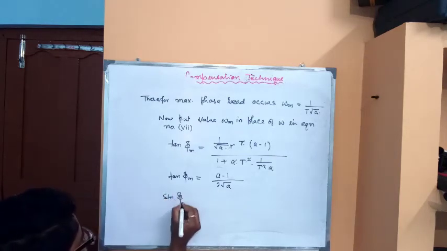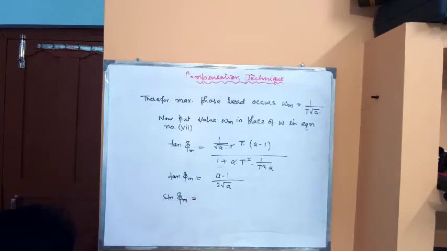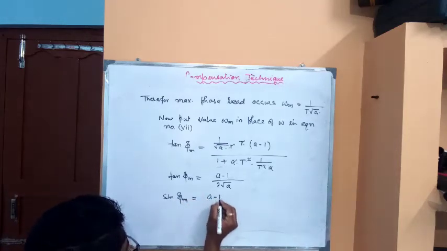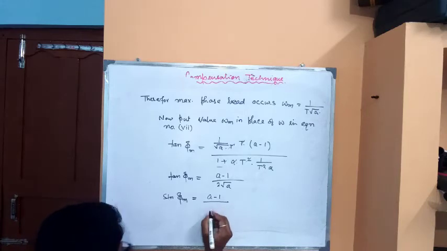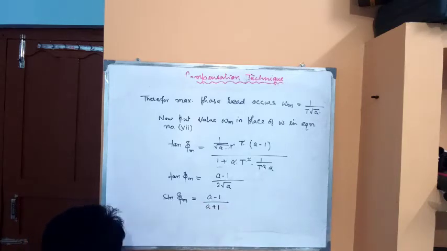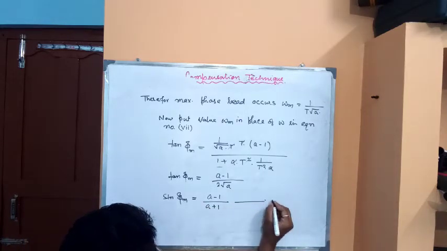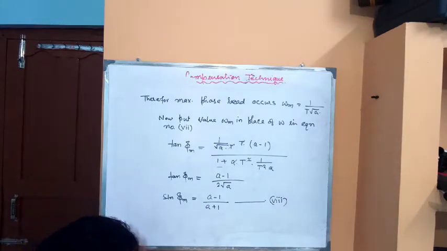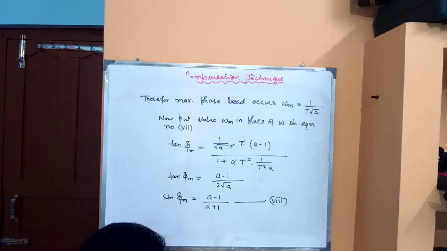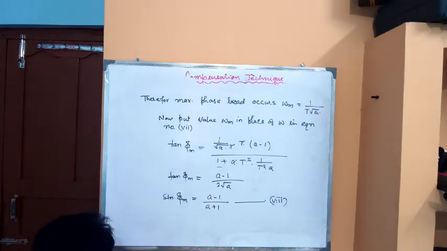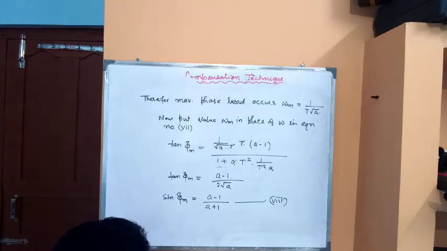Now sin of phi m will become a minus 1 divided by a plus 1. Okay, so this we are considering as equation number 8. From this we can determine the value of sin of phi m. So sin of phi m is equal to a minus 1 divided by a plus 1, and this we are considering as equation number 1.